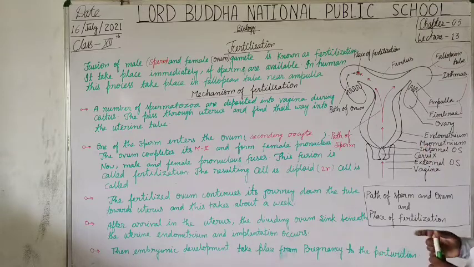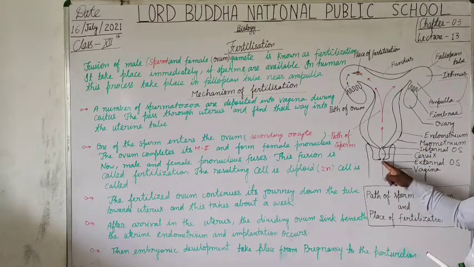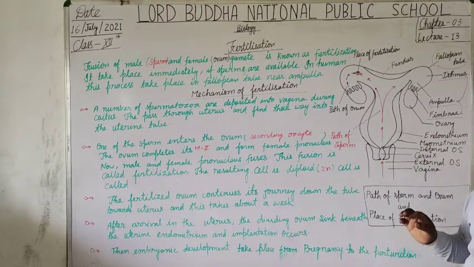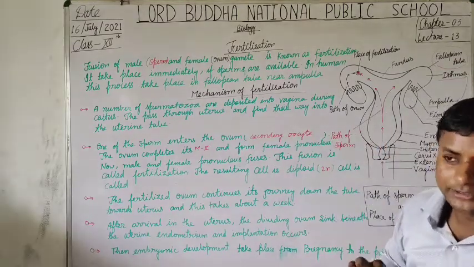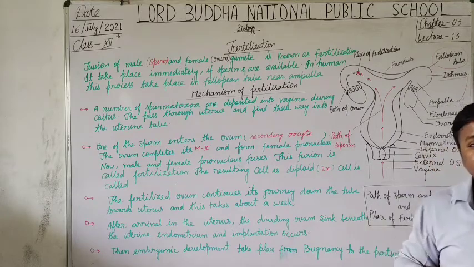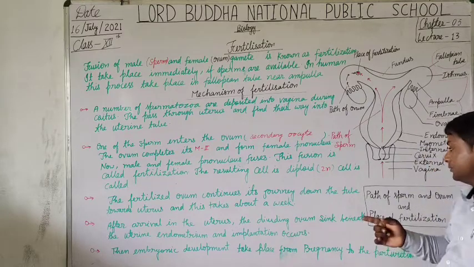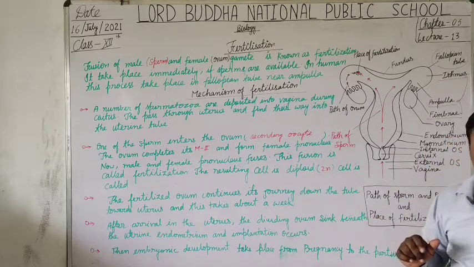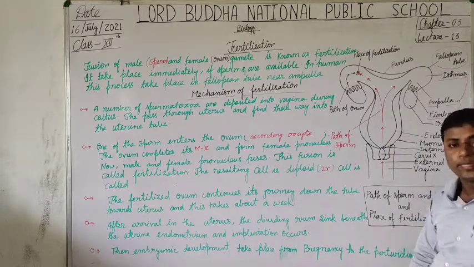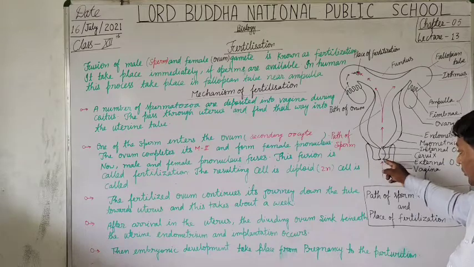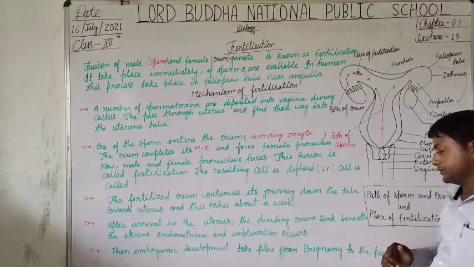Now, this is the path, or you can say the first commencement region, through which the male gamete enters into the uterus, or you can say the passage into the uterus.